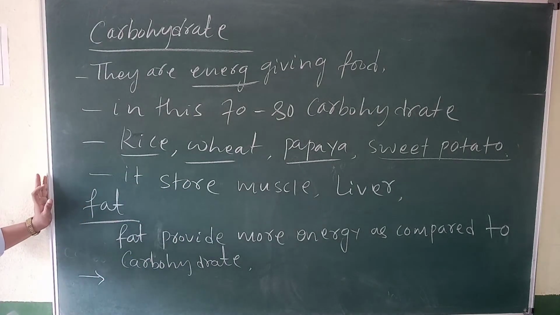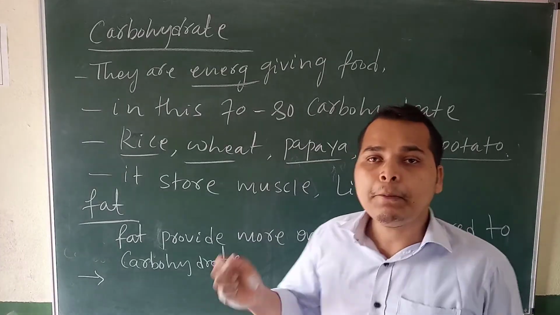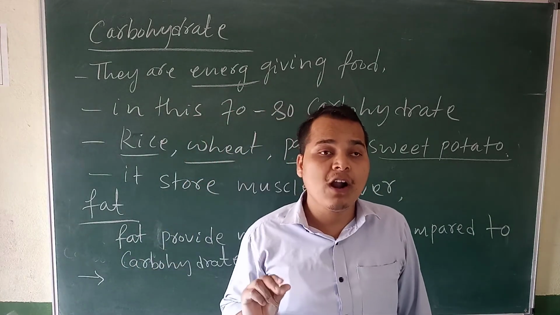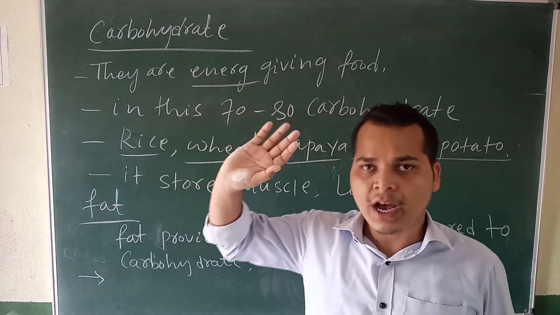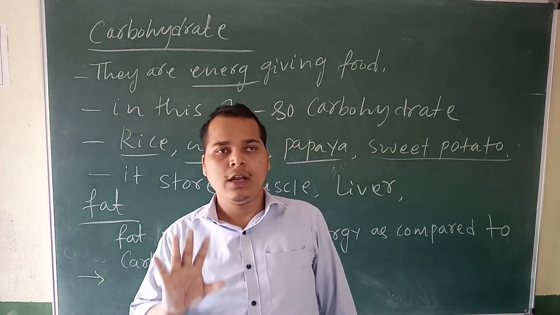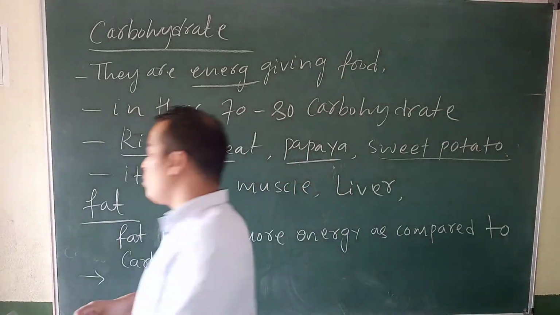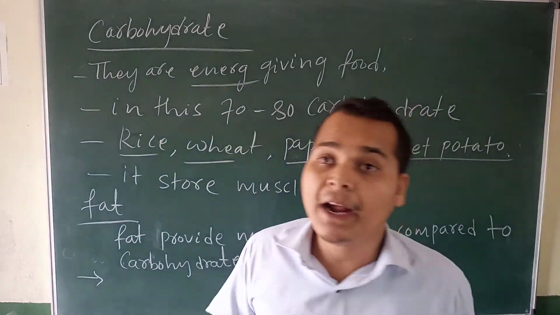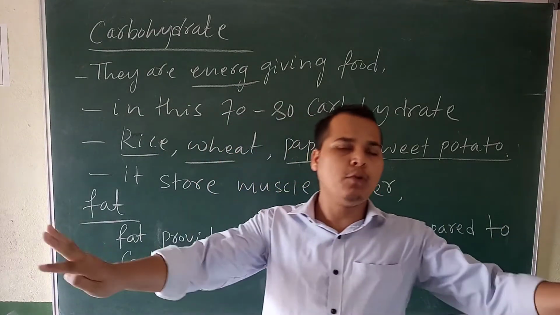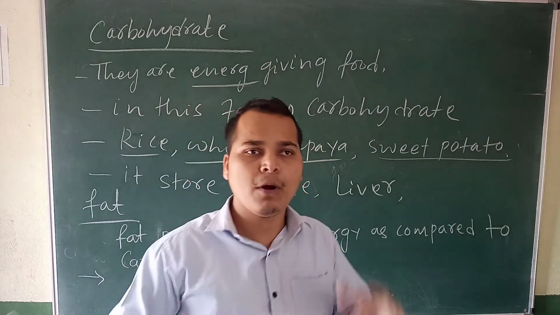So tell me, fat is deposited in the adipose tissue in our body. One tissue is called adipose. When you go to a higher standard, you will learn about this. For now, you have just heard of this adipose tissue. In that adipose tissue, the fat is stored. So tell me examples of fat food, the food where we get fat. So all oily food, groundnut. These foods contain a high amount of fat.